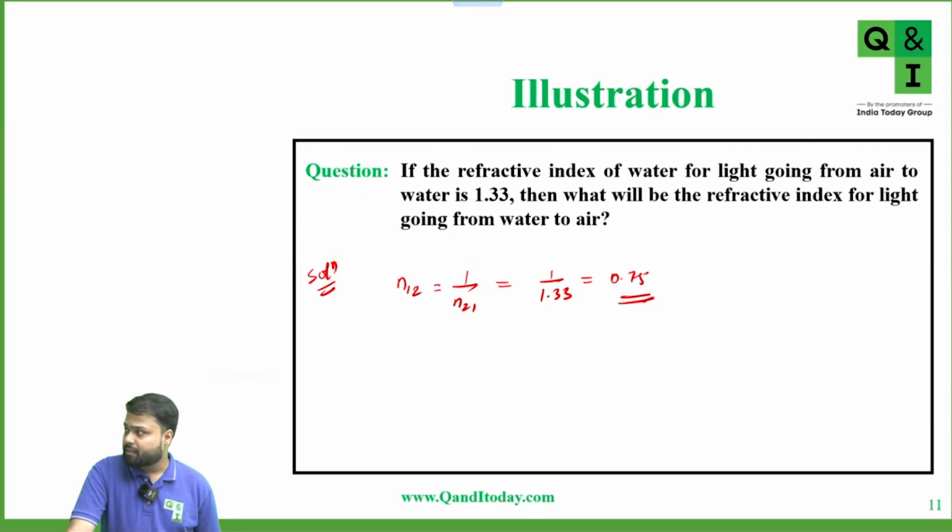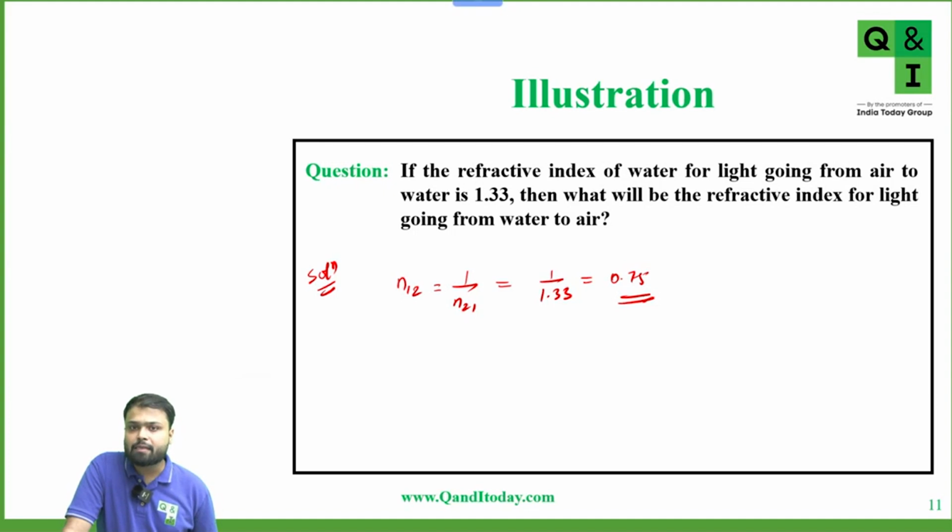Now why has it changed? Because in first case, light is going from air to water, that is from rarer to denser medium. But in the second case, light is going from water to air, that means from denser to rarer medium. And if light is going from denser to rarer medium, its velocity will increase. And if velocity is increasing, that means refractive index will decrease.